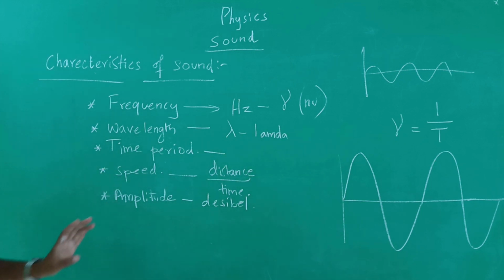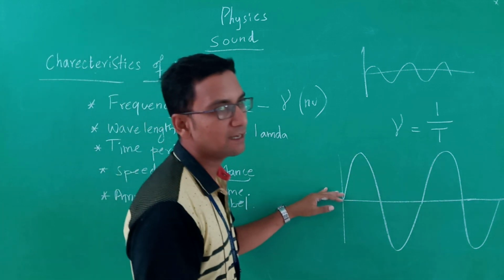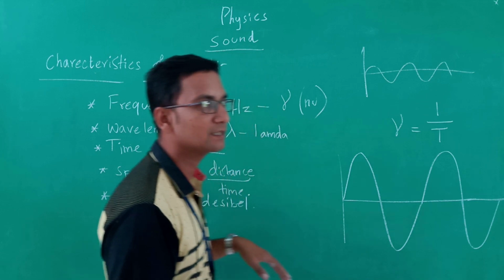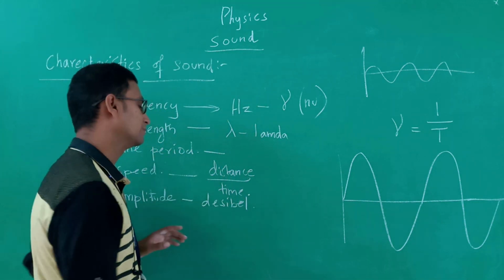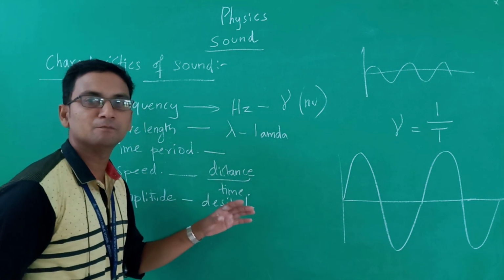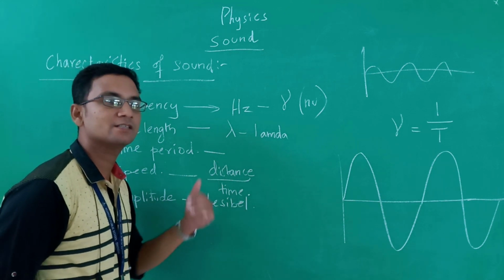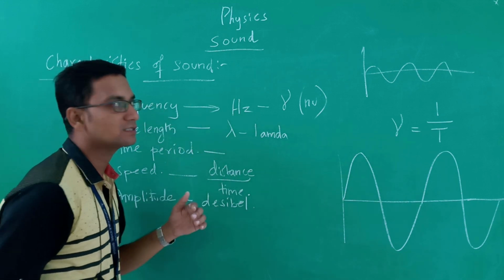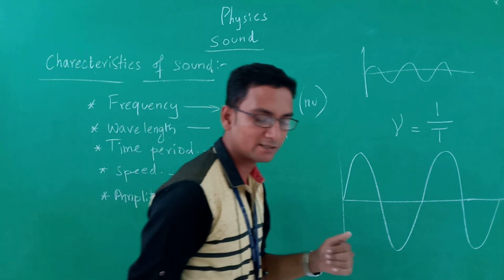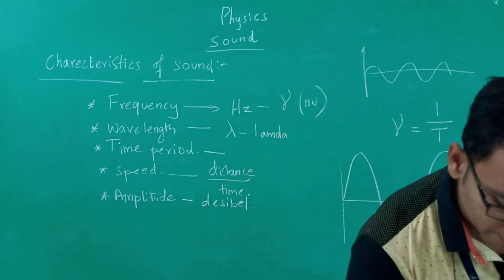Amplitude is the maximum displacement from the mean position. If the displacement is more, the energy of the sound wave is more. When the amplitude is more, the sound wave can travel a long distance. When the amplitude is less, the sound wave can travel only a short distance.